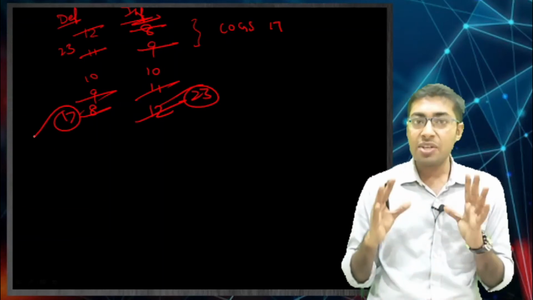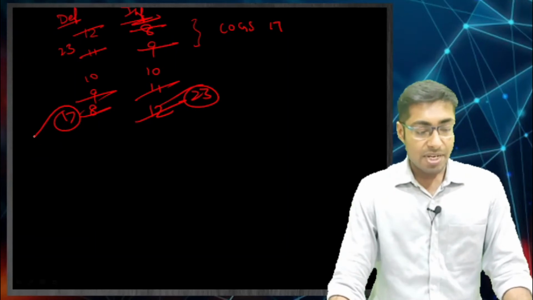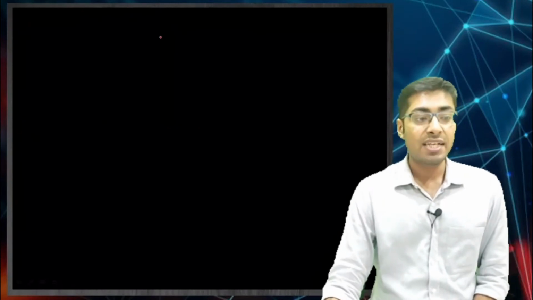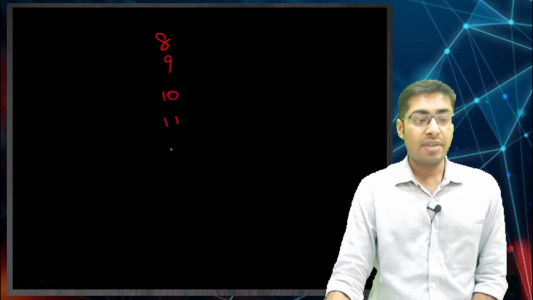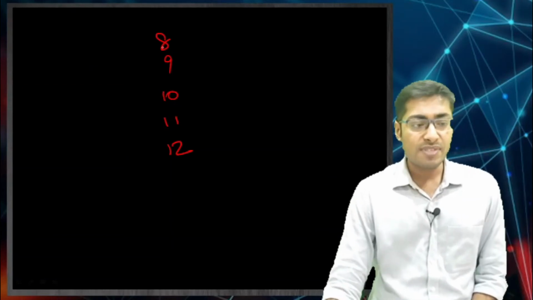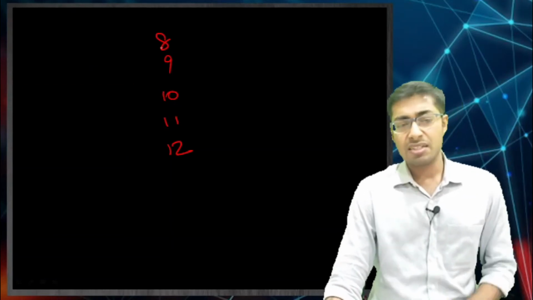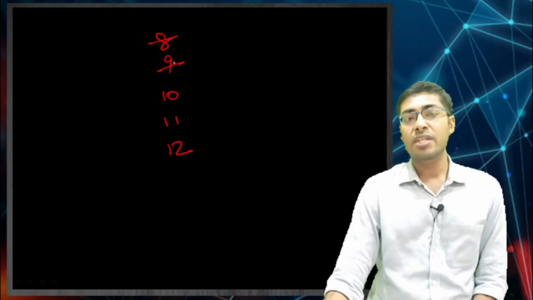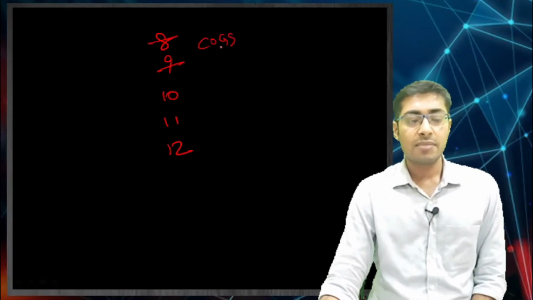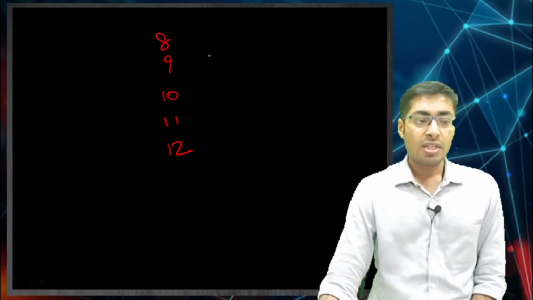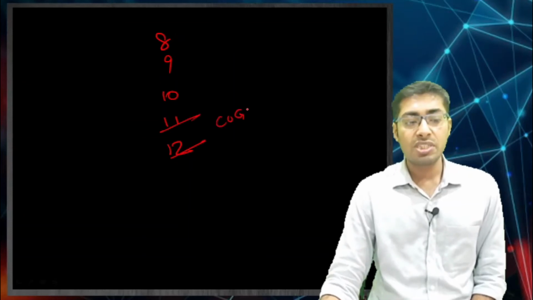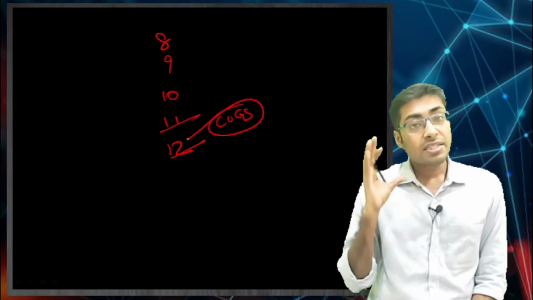Now only one thing you need to do in examination. In examination you will have to use only one thing, just use inflation 8, 9, 10, 11, 12, and whatever number of units you are selling, just as an example you can do 2 units. This is my COGS, or if you are using LIFO, then this is going to be your COGS, correct. This is what you need to do.